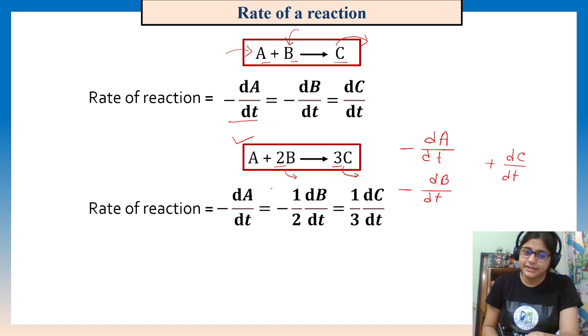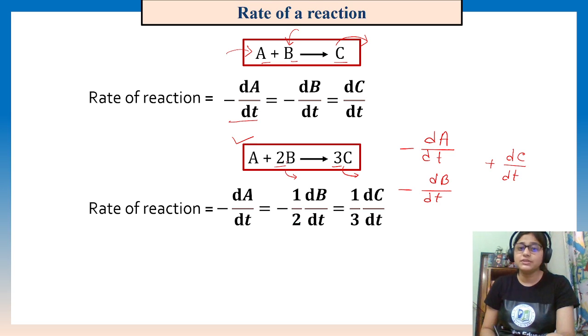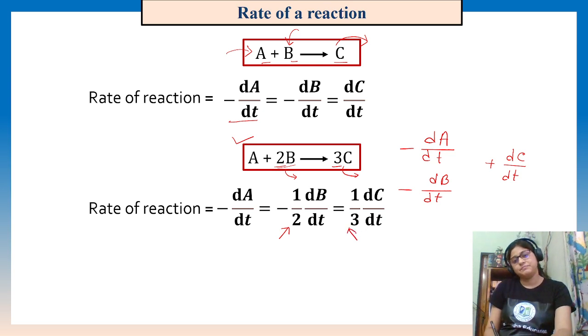Because dA/dt is the rate of reaction, we know. But 2 times B is lost when one molecule of A is lost. So we have to divide it by 2 because the rate of losing B is more than A. And we have to divide by 3 for the same reason. And now we can equalize all three.